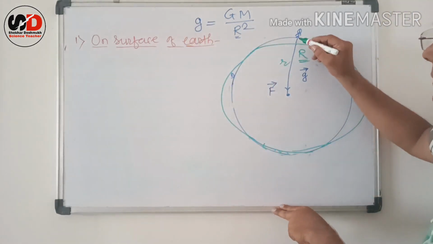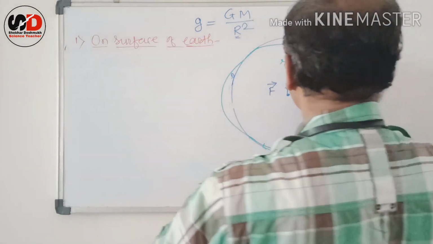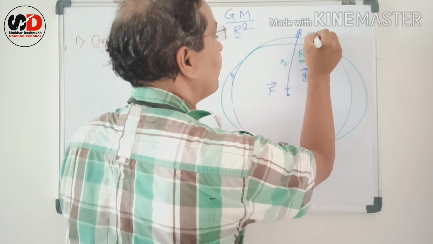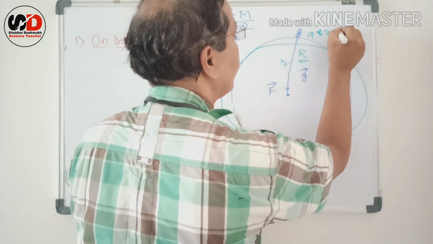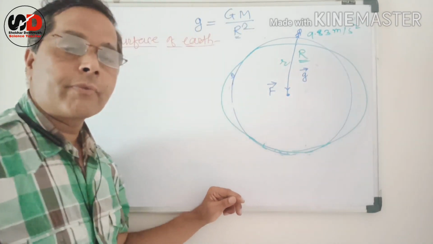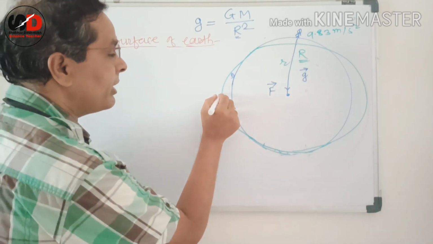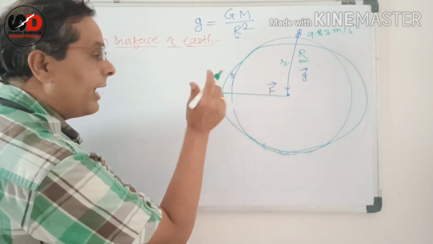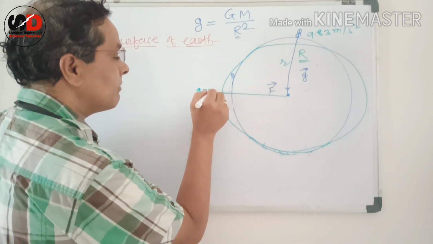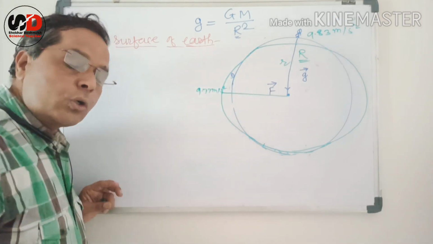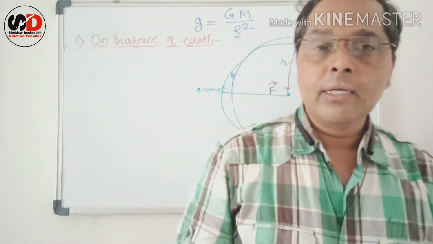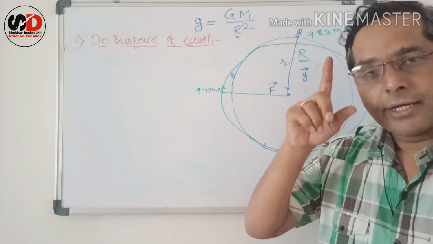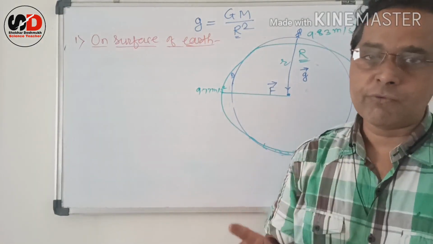So, the value of g is maximum at the pole because the distance is minimum, and it is 9.83 meter per second square here, and it is minimum at the equator because the distance is large here, and it is 9.77 meter per second square. So, if you are considering the value of g on the surface of Earth, it also varies on the surface of Earth.